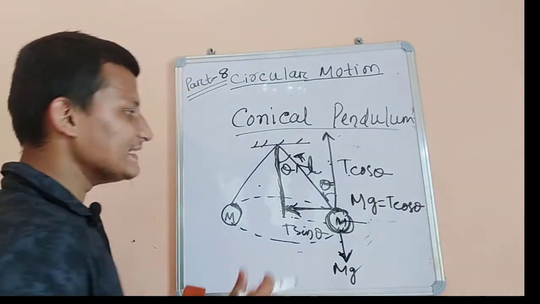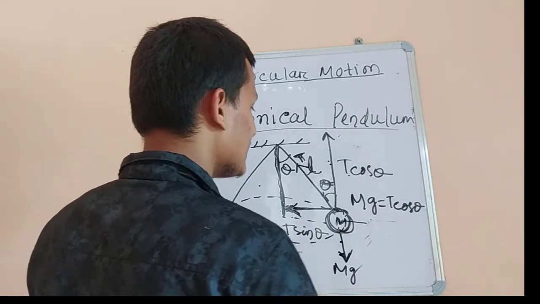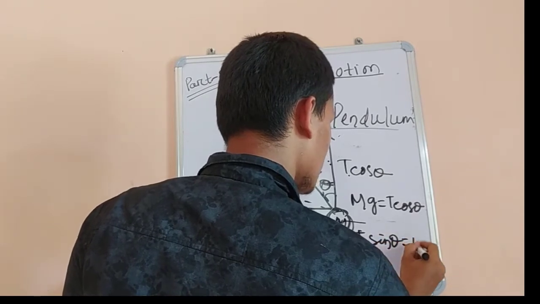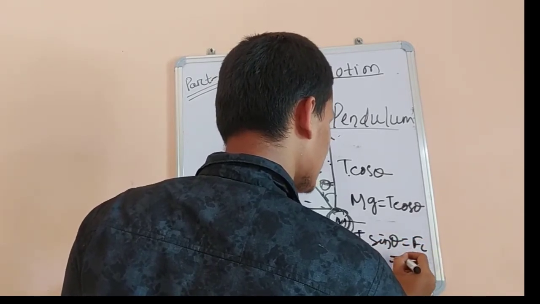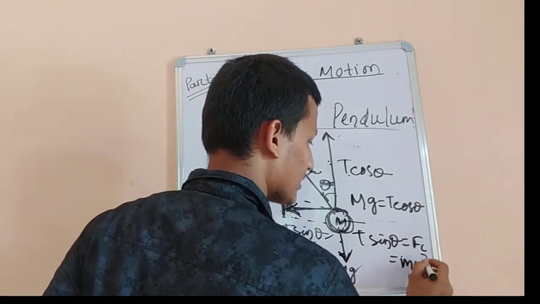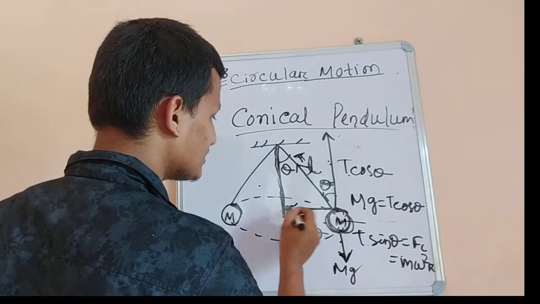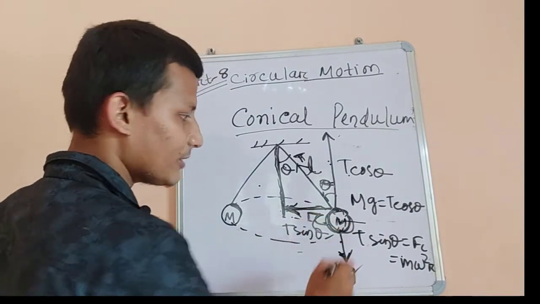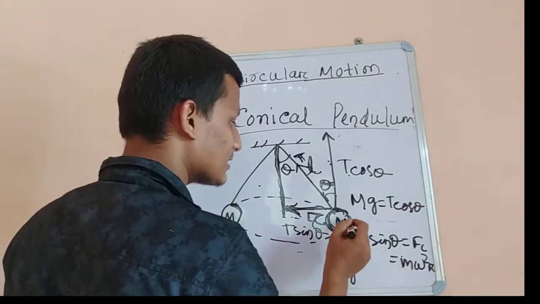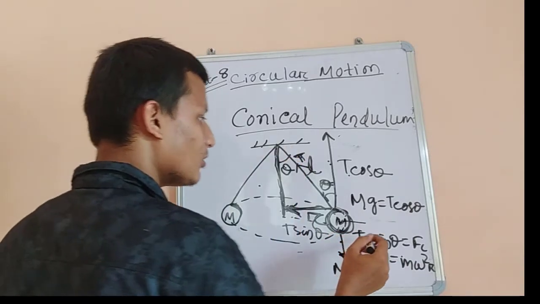T sin theta is our net centripetal force Fc, which can be written as m omega square r. Omega is our angular velocity, r is the radius of the circular path, m is the mass of the ball, and T is the tension of the string.